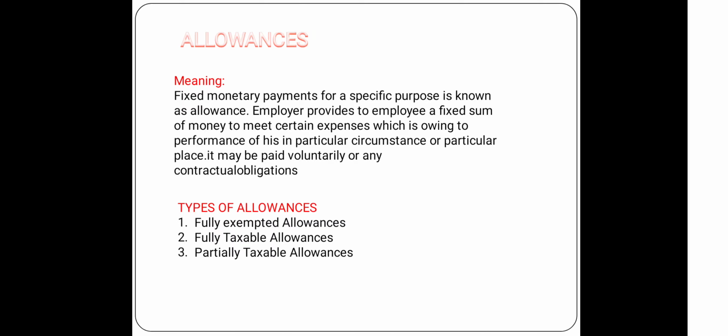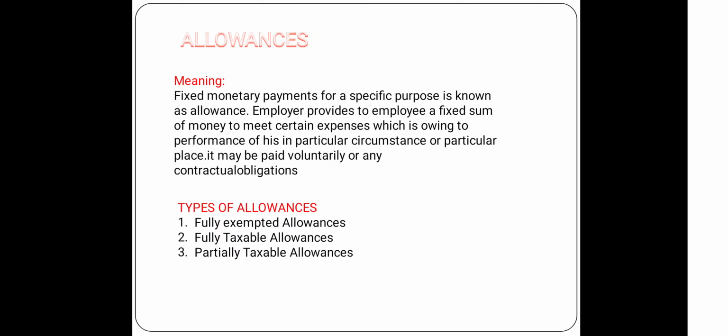Next, let us see fully taxable allowances. These fully taxable allowances include dearness allowance, city compensatory allowance, lunch allowance, marriage allowance, deputation allowance, wardenship allowance, overtime allowance, and medical allowance. These are the allowances that come under fully taxable allowances.